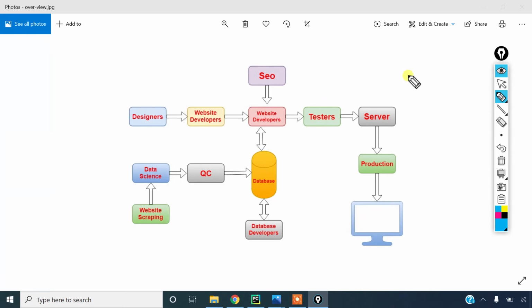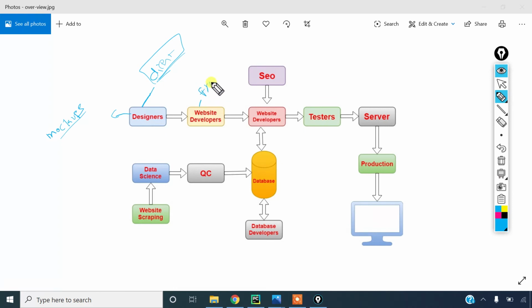So in the first stage we have the designers. What do designers do? Designers develop some mockups. Mockups are nothing but how our website looks like. So they will design some design parts. If the client accepts those designs, then